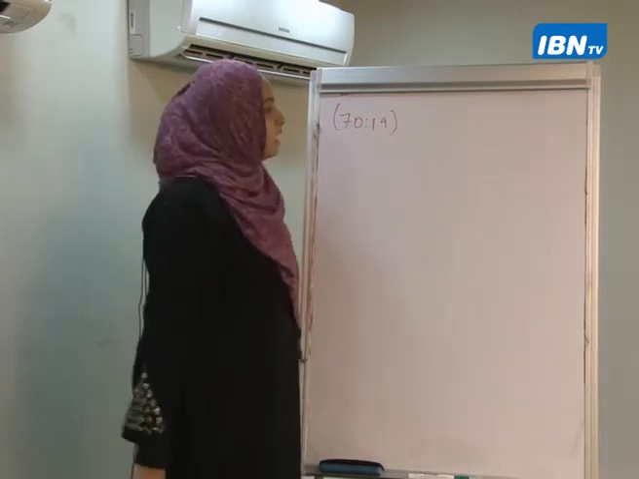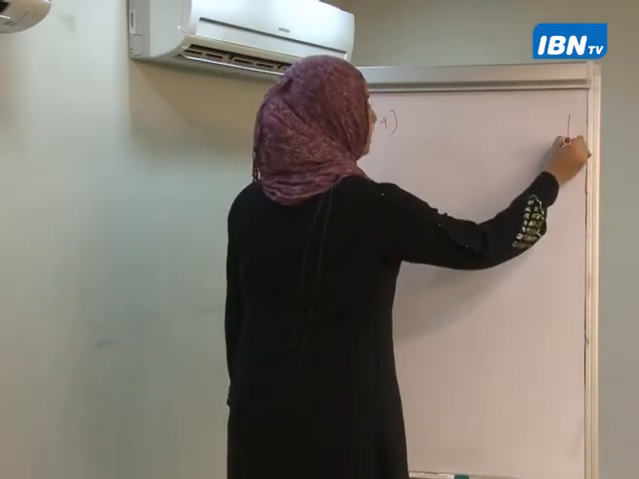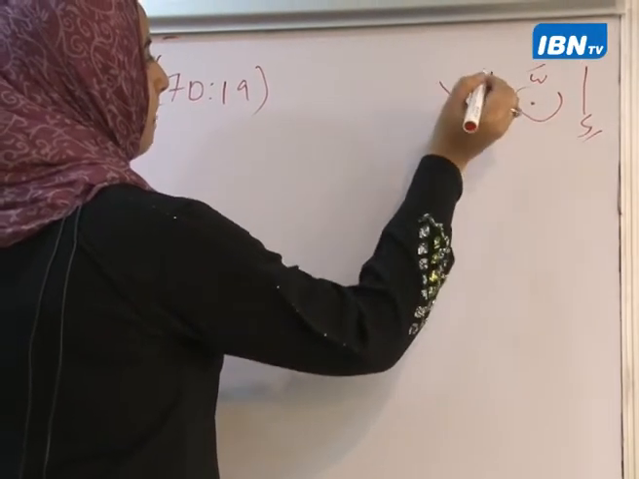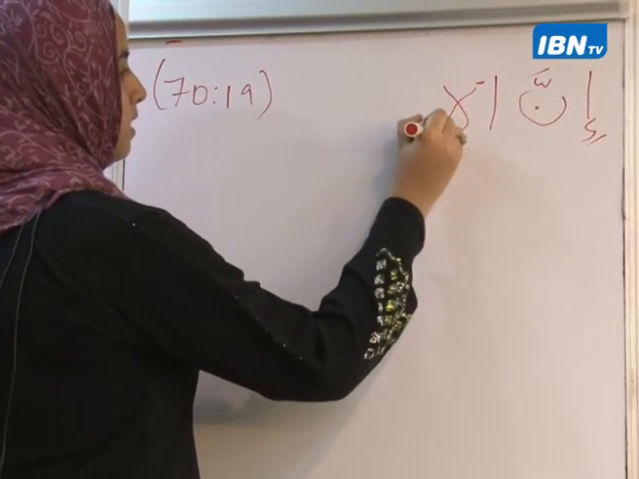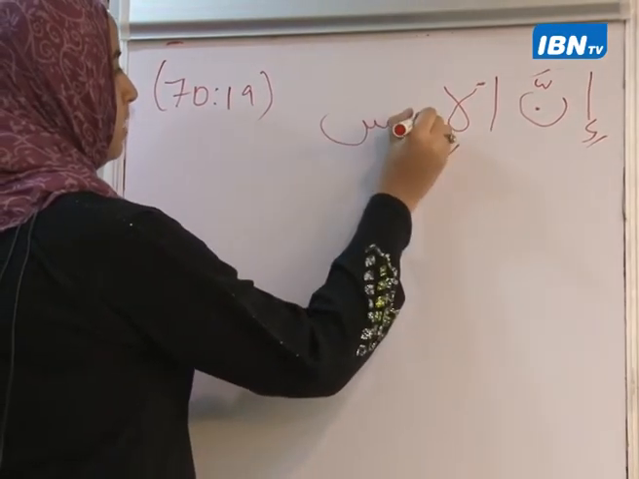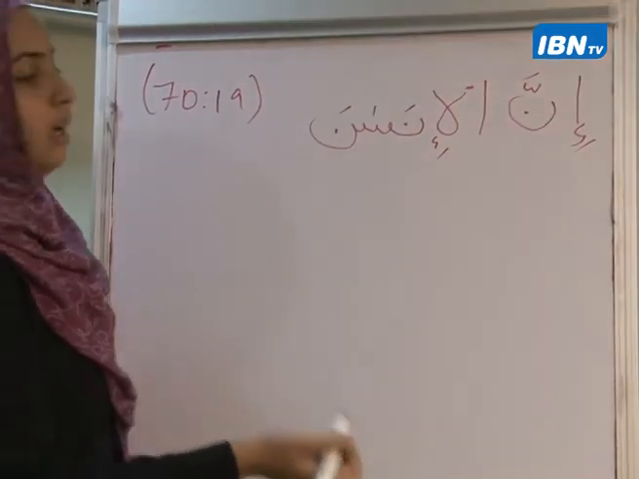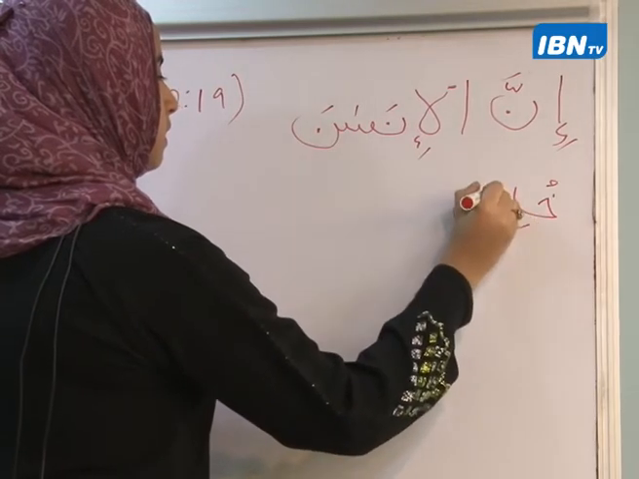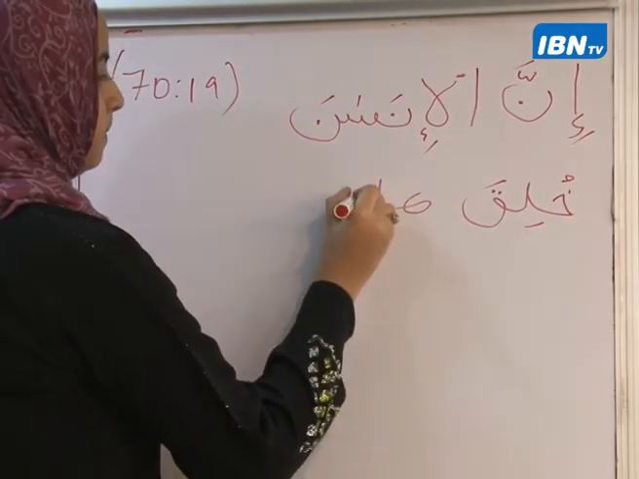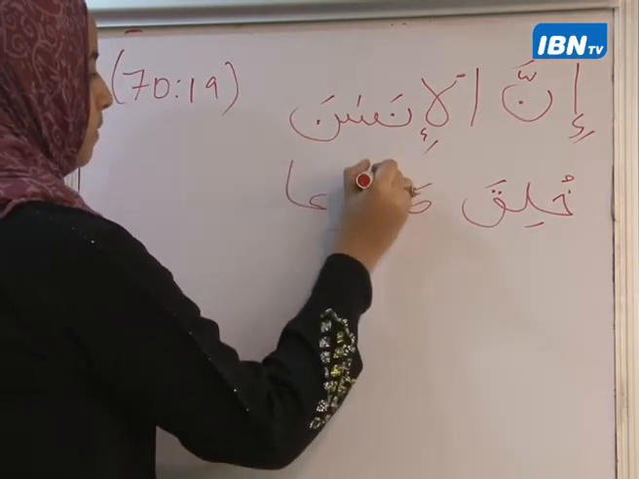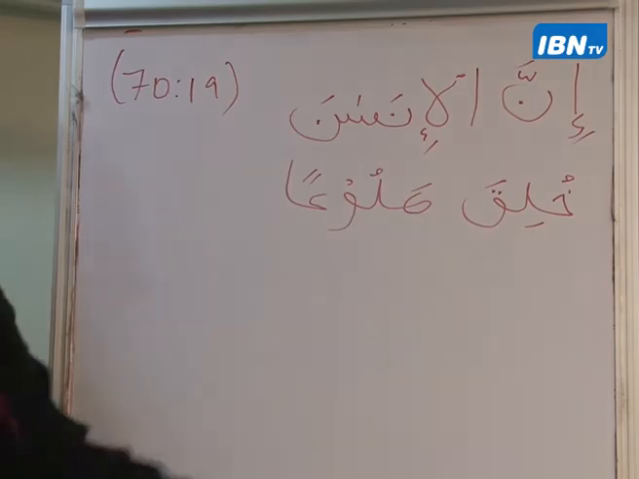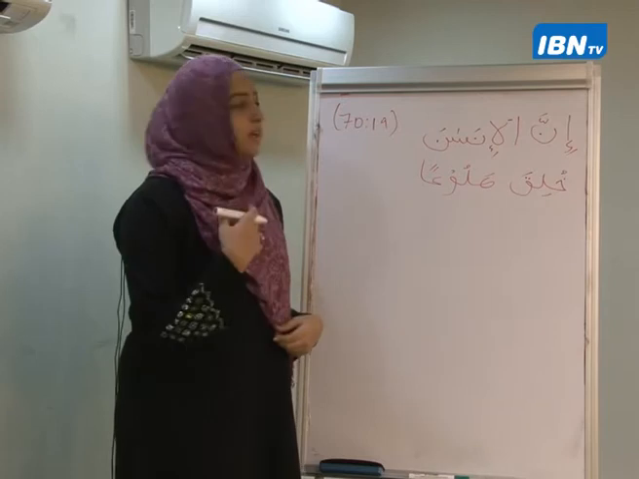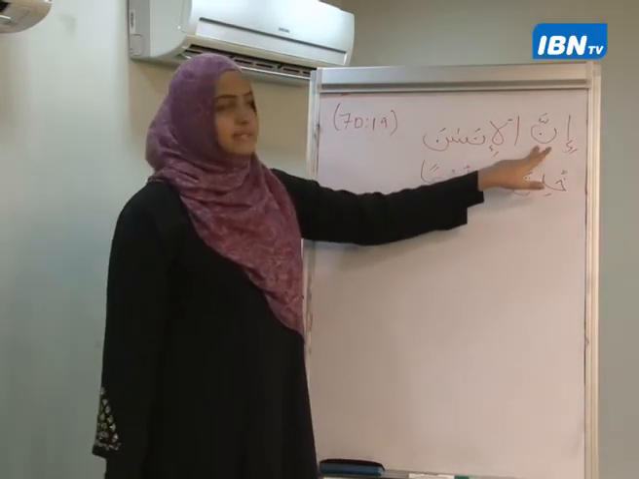that is Surah Al-Ma'arij. It says, إِنَّ الْإِنسَانَ خُلِقَ هَلُوعًا. So you will find this in Surah Al-Ma'arij, verse number 19. إِنَّ الْإِنسَانَ خُلِقَ هَلُوعًا. Now, what is inna?